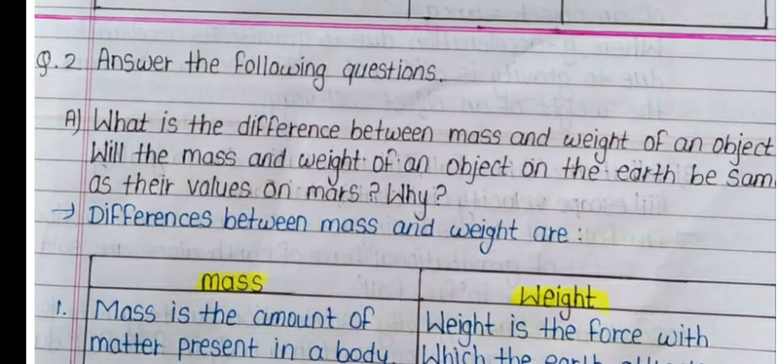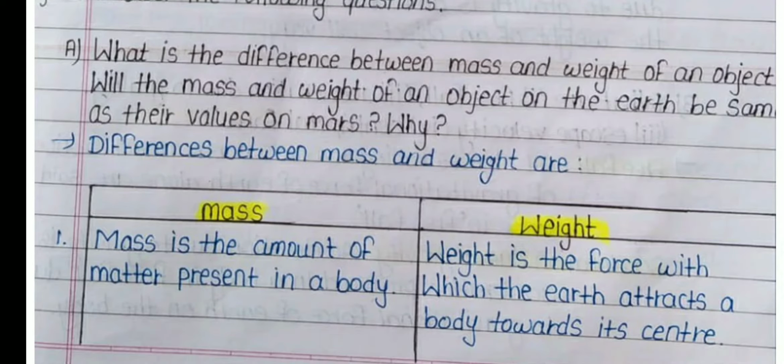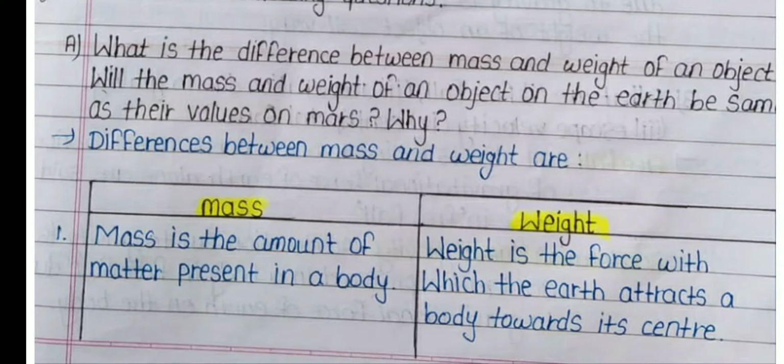Second question, answer the following questions. First, what is the difference between mass and weight of an object? Will the mass and weight of an object on the earth be the same as their values on Mars? Why? Answer. Differences between mass and weight are: first point, mass is the amount of matter present in a body. Weight is the force with which the earth attracts a body towards its center.